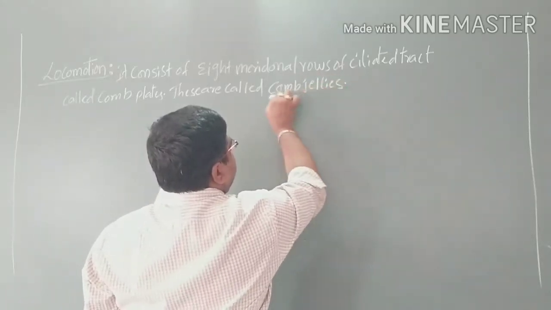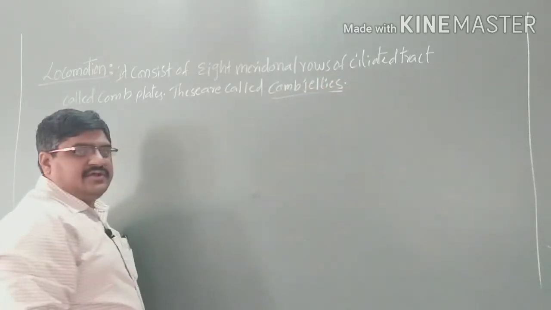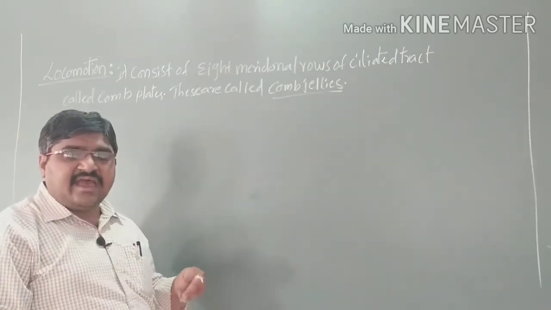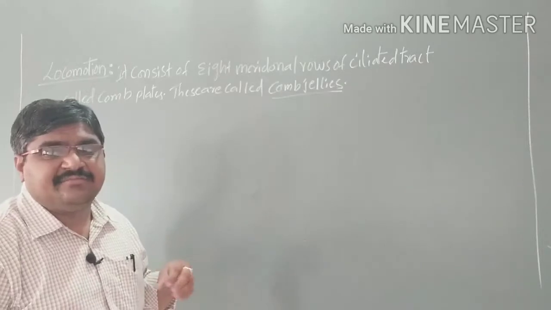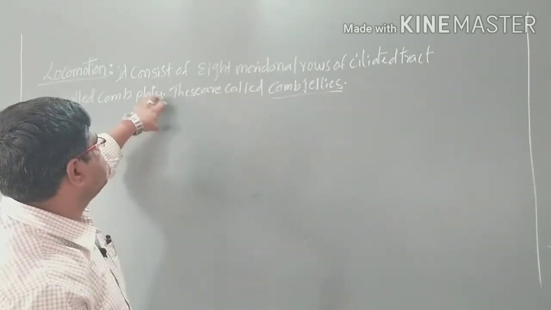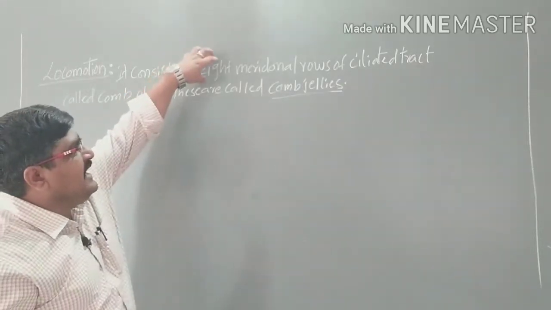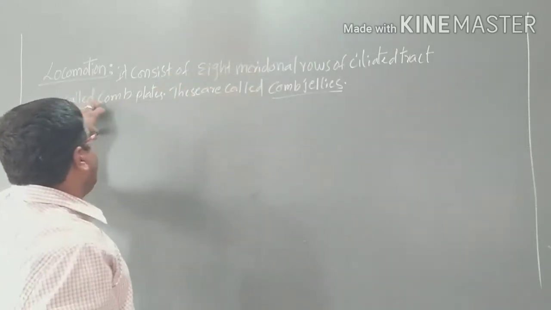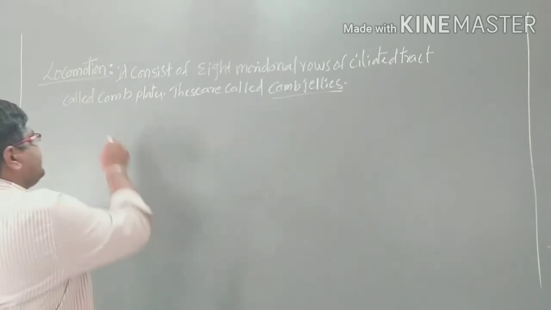Already I said, cteno means comb, phora means bearing. That means these have comb plates. Locomotion takes place by the 8 meridional rows of ciliated tracts called comb plates.